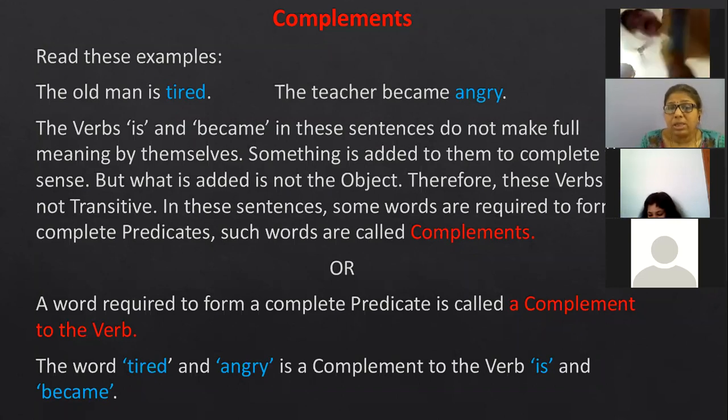So, in these sentences, some words are required to complete the predicate part of the sentence, and such words are called complements. Or we can define that a word required to form a complete predicate is called a complement to the verb. So in these two sentences, the words tired and angry are complements to the verbs is and became. So this is what about complements.